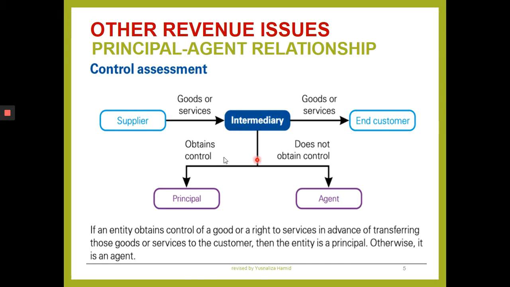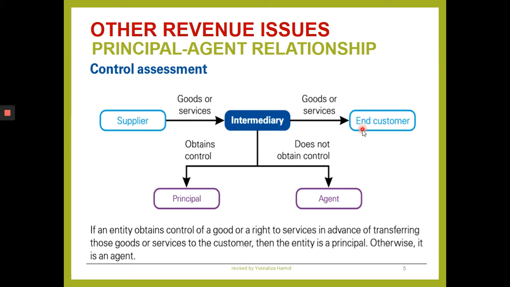Look, this is the diagram showing the control assessment that may be done by the supplier in the case of principal-agent relationship. First, goods or services are delivered to the intermediary, delivered only. The intermediary is the one that will sell the goods to the end customer. Customer will pay to the intermediary, who collects on behalf of the supplier.